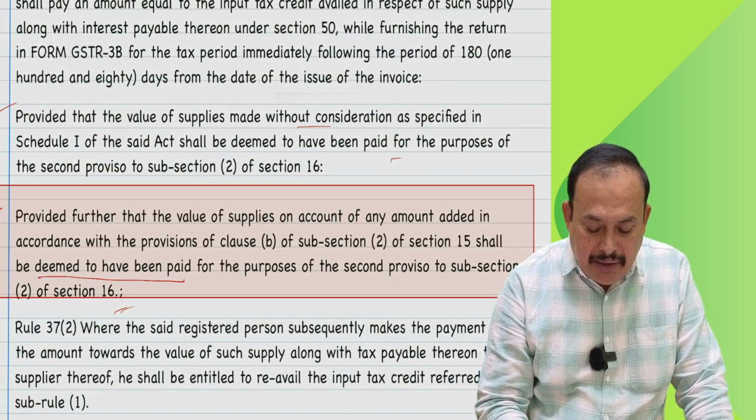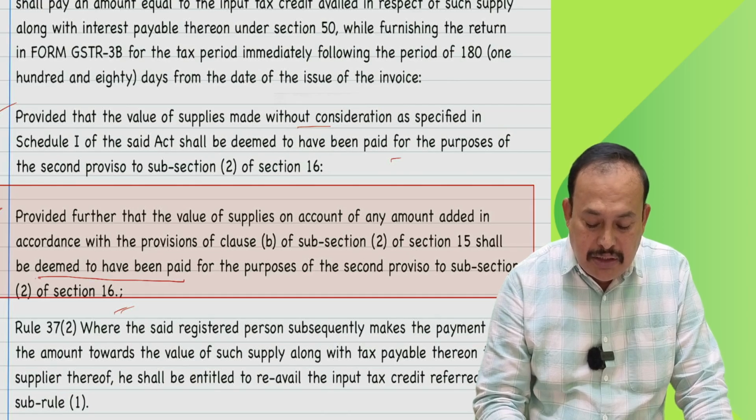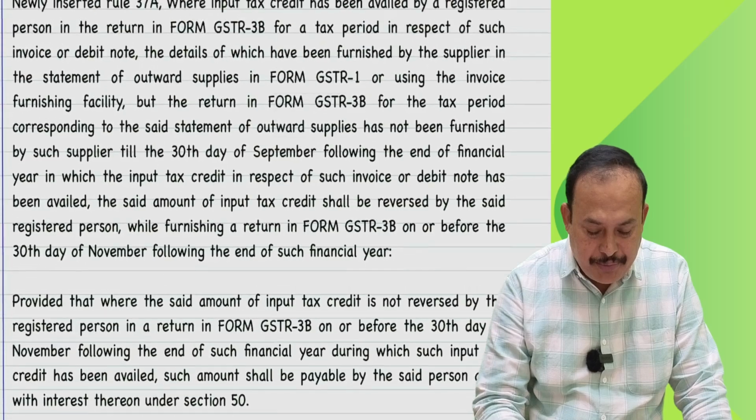That is a very, very important point, sir, which is also, one way or the other, an amended provision, my dear friends.